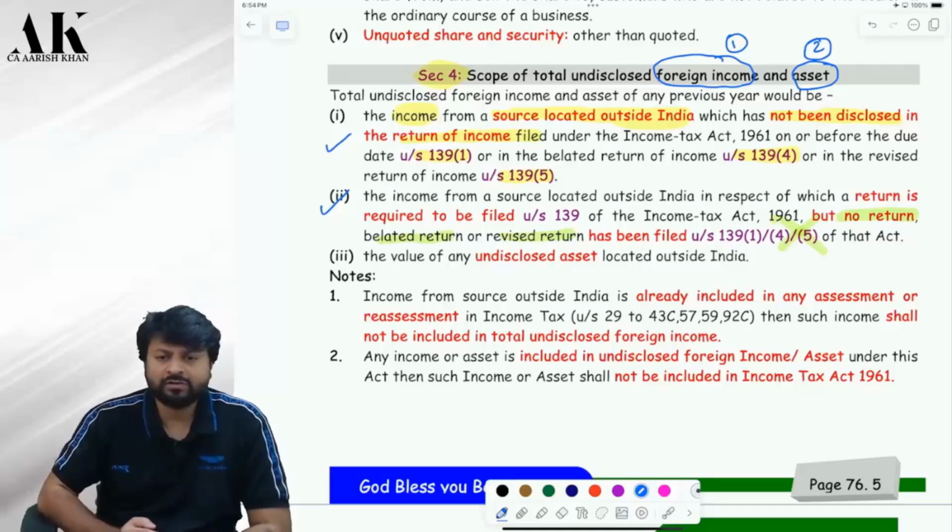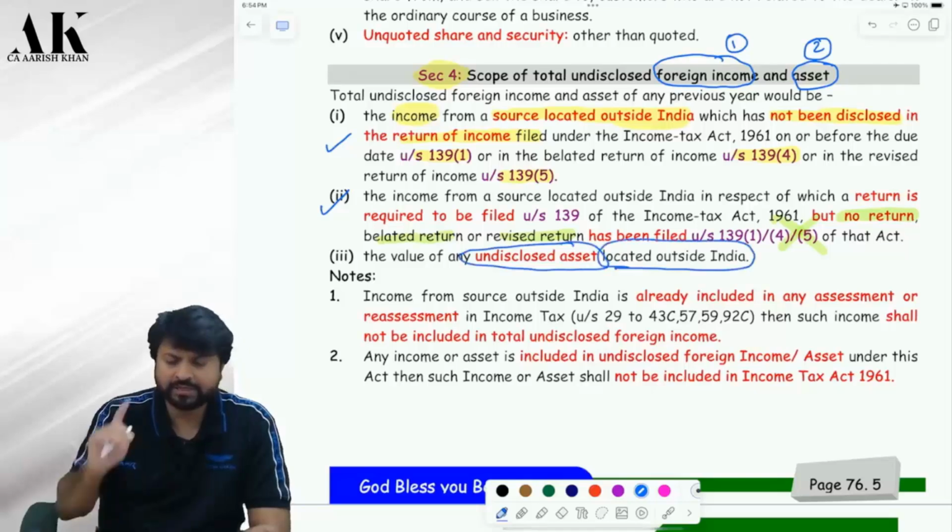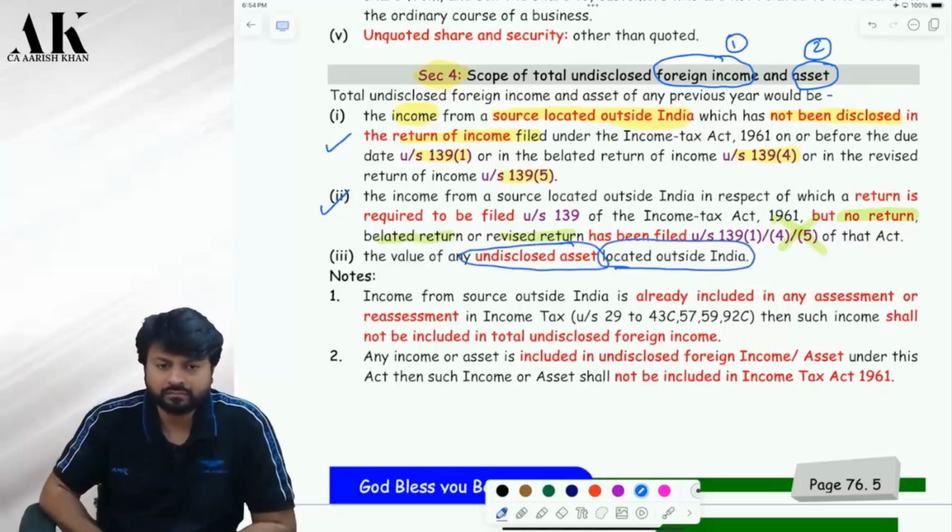Now, what is undisclosed foreign asset? The value of any undisclosed asset located outside India. Any asset which is located where? Outside India. If you have not disclosed that, you should have disclosed. If you have not disclosed that, that will be subject to what? Black money law. Is it clear? Please tell me. So this is what the scope of total income is all about.